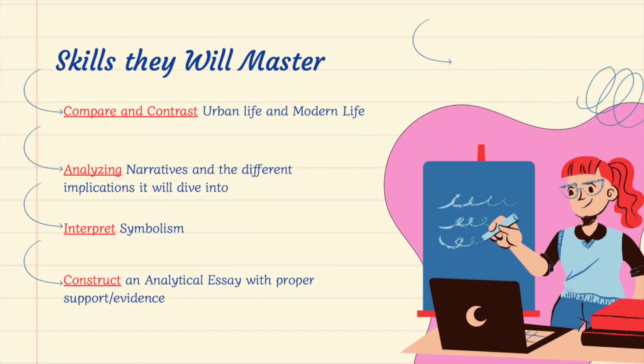Now, by the end of this unit, we are hoping that students will be able to master these next skills. First of all, being able to compare and contrast urban life and modern life. A lot of these skills that we are hoping for them to achieve will not only be skills that they can use outside of the classroom, but also specific to the unit itself, so that we have a little bit more of a concrete idea of what we want them to be able to do. And once again, the first one being comparing and contrasting urban life and modern life.